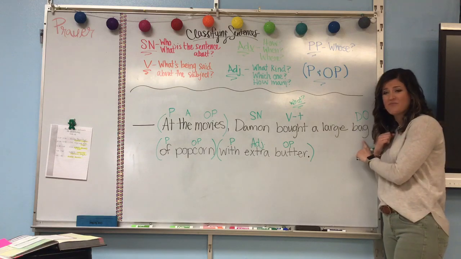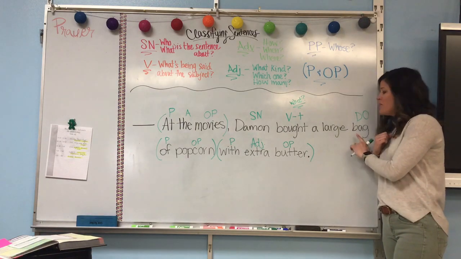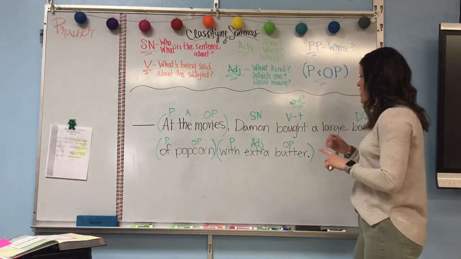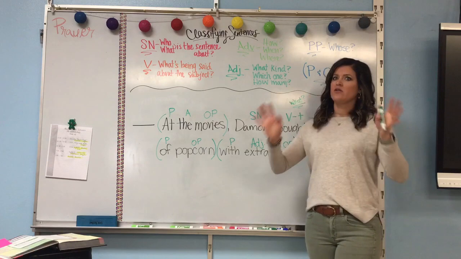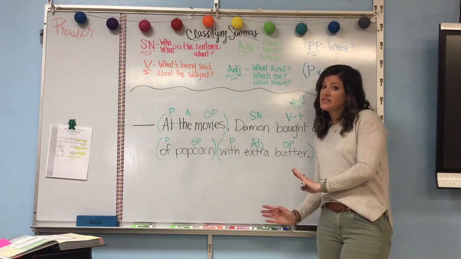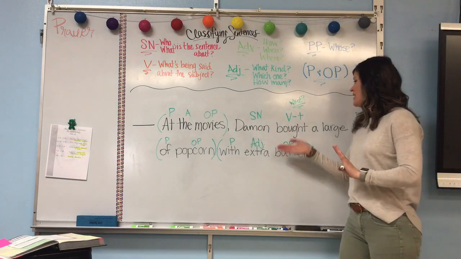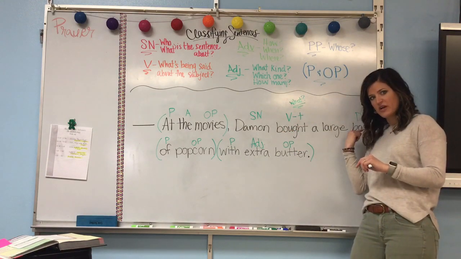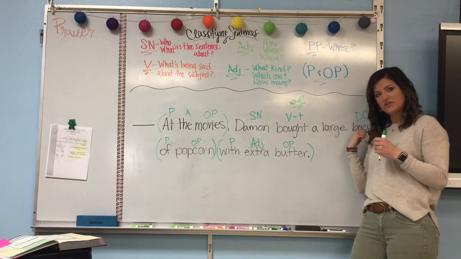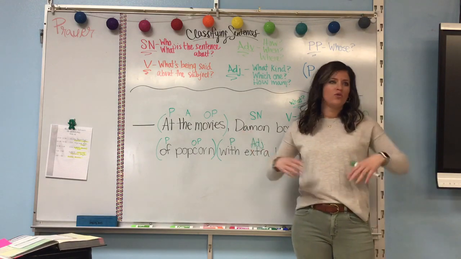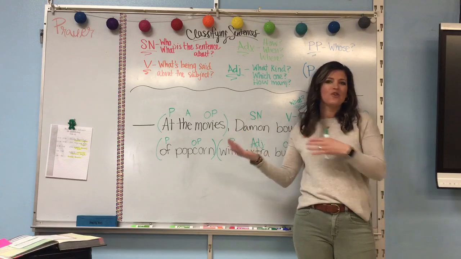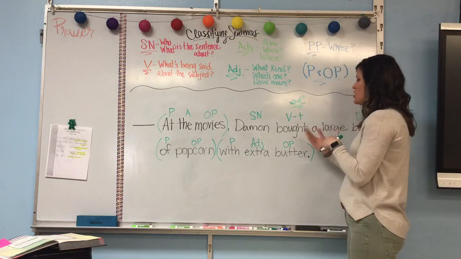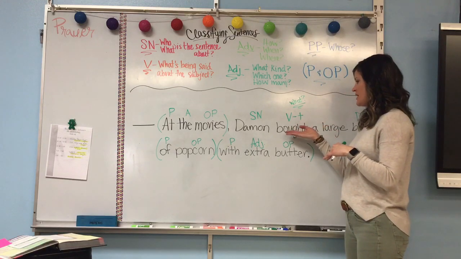Okay, so you actually will add bag to your noun chart now, because it is a direct object, and direct objects are always nouns, okay? Now, you know the difference between a regular action verb and a verb transitive, because a verb transitive will transfer the action to a noun coming after it. It will ask what, and there will be an answer. A regular action verb you'll just label V, and there will be no noun for it to transfer to, if that makes sense, okay? So we know this is a verb transitive because it's saying bought what?